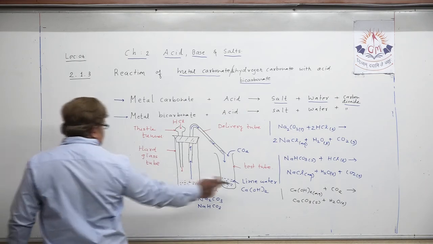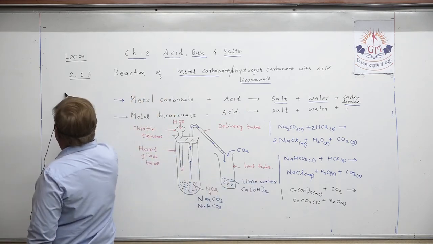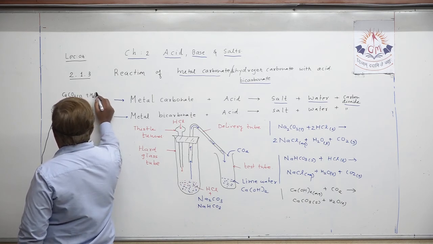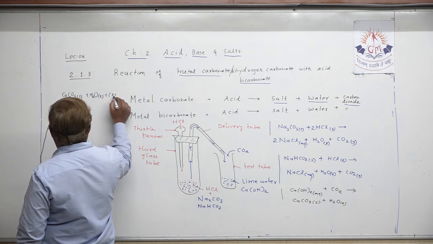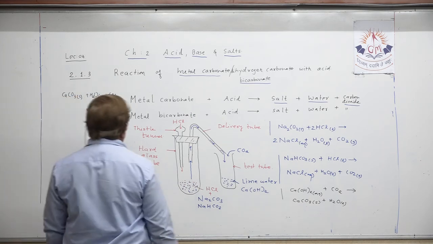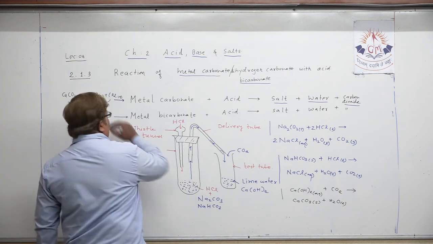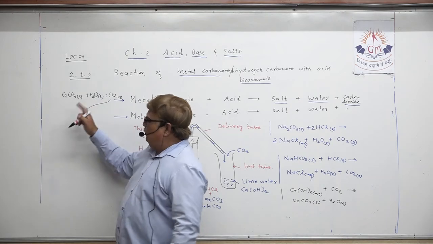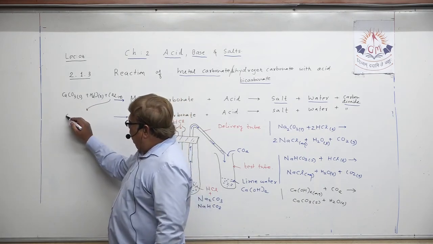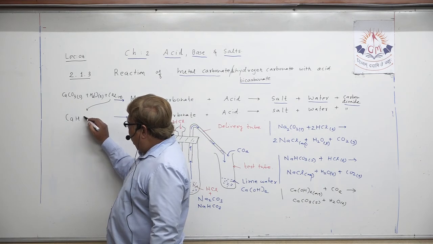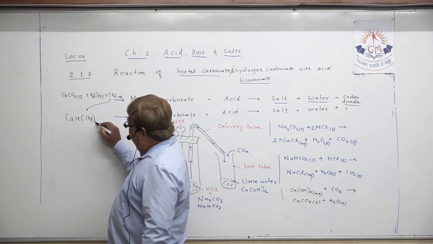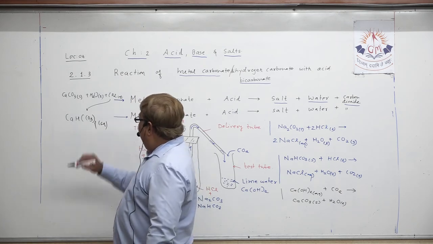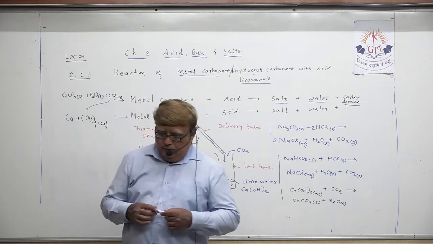Suppose I write the same equation, we continue here, suppose CaCO3 in solid plus water in liquid, and excess carbon dioxide in gaseous form, when it mixes with this mixture, due to excess entry of carbon dioxide, it forms calcium bicarbonate, Ca(HCO3)2, in aqueous form. So my dear student, this is the property